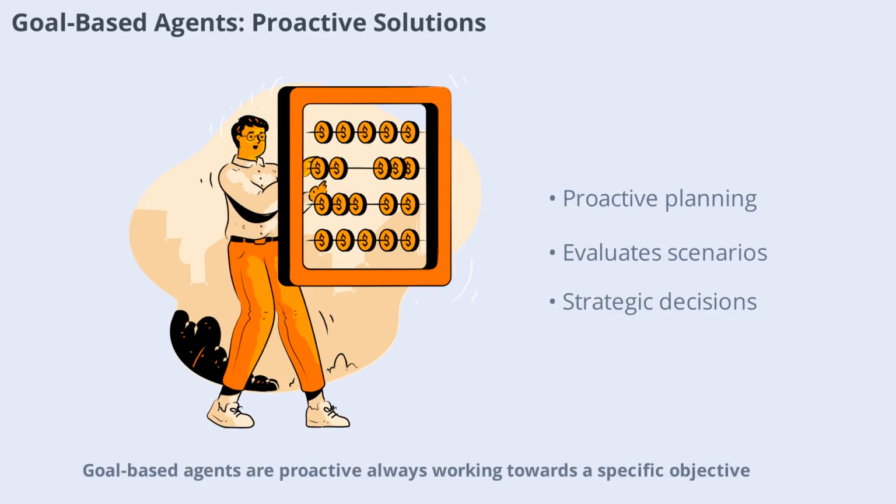Goal-based agents are proactive, always working towards a specific objective. This makes them ideal for tasks that require planning and decision-making, such as project management, logistics, and strategic games. Their ability to evaluate different scenarios and choose the best course of action sets them apart from reactive agents.